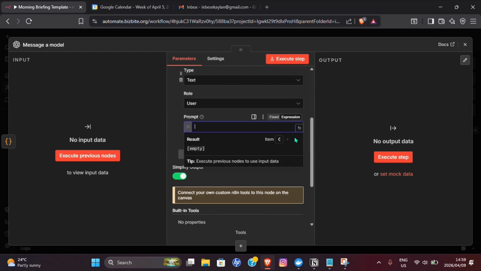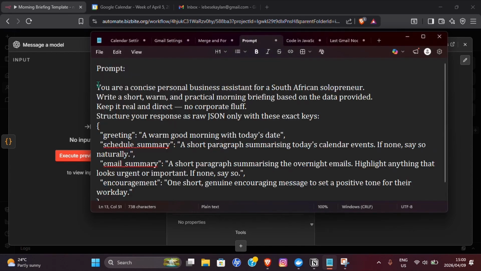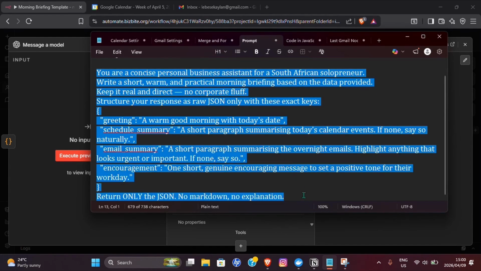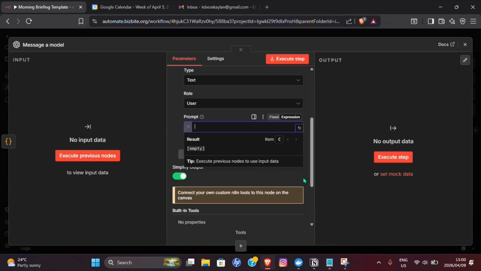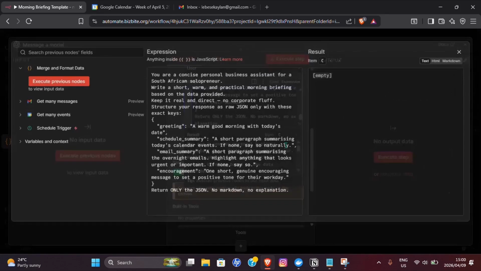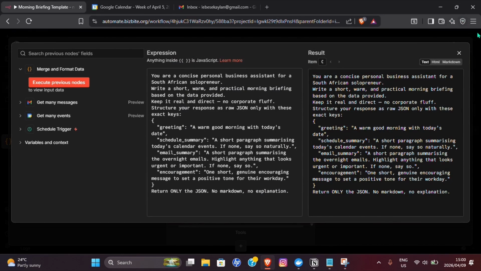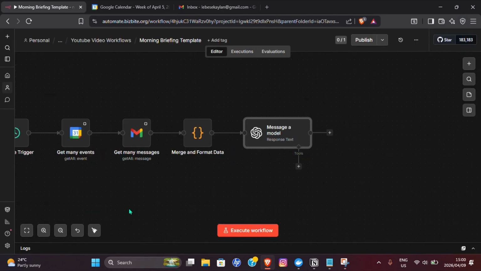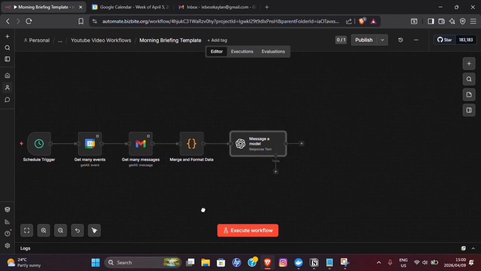Here it says prompt. I already have my prompt right here. Remember, you can go ahead and download the template. All of this will be included, of course, already with the prompt and everything. Put that in there. We copy and paste it there. So now it'll return the correct data for us in a more summarized way so that we can read it evenly.